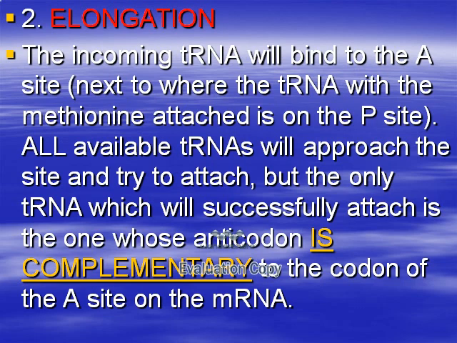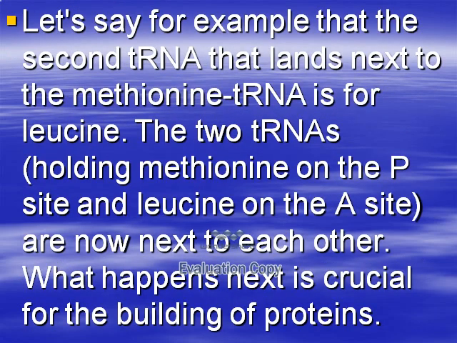So in the elongation step, each tRNA carrying an amino acid will enter the ribosome, and the one which successfully attaches is complementary to the codon of the A site on the mRNA.